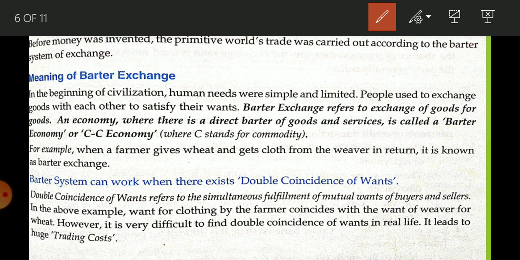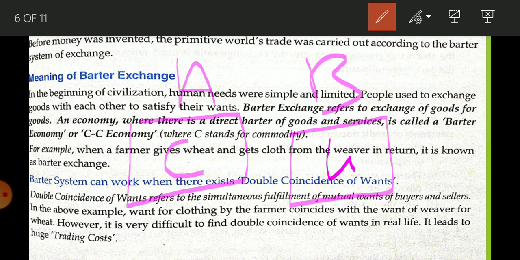Okay, so barter system is only possible when there is double coincidence of want. Suppose there are two persons, A and B. Okay, A wants clothes and B wants wheat. So see, A is having cloth, B is having wheat. A wants wheat and B wants cloth.